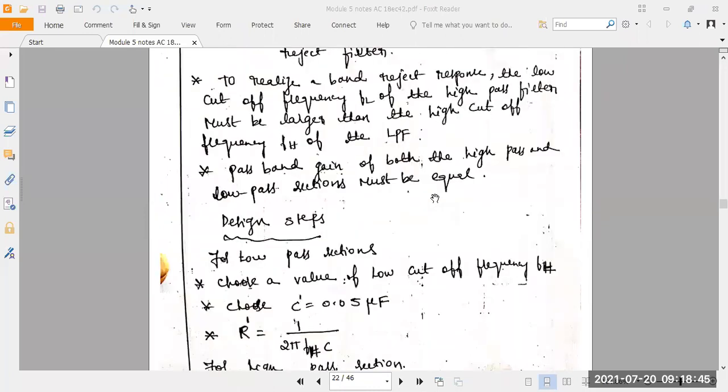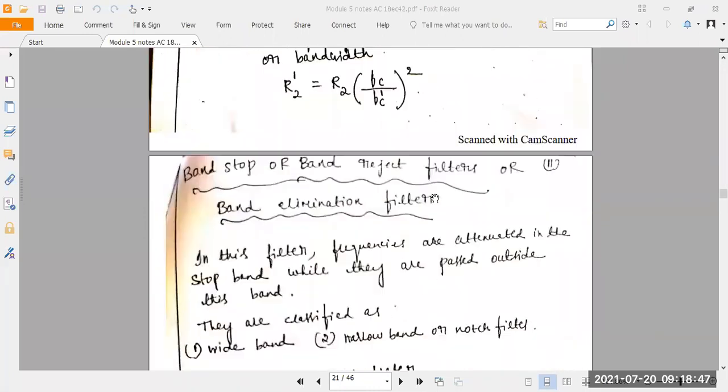Next, take the band stop or band reject filter. This is one more filter here, band stop and band reject filter. In band stop, we can't pass any kind of signal. Even for band reject, we can reject the unwanted signals. Or there is one more name here, band elimination filter. There are three names here: stop, reject, and elimination.